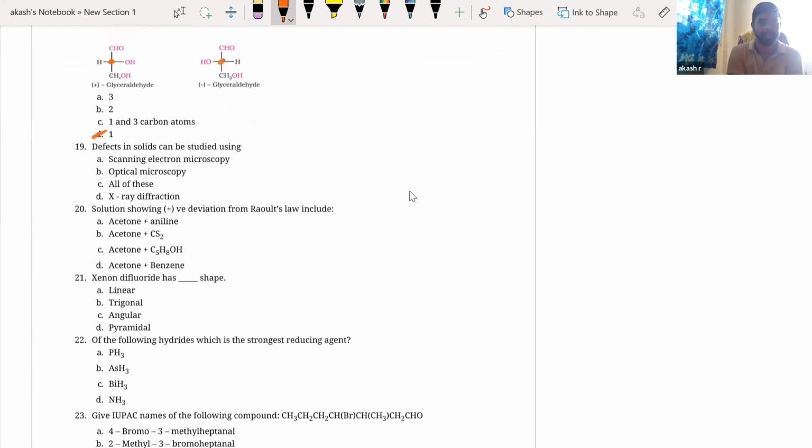Next, defects in solid can be studied using all of these. Scanning electron microscopy, optical microscopy, X-ray diffraction. All of these is the answer.